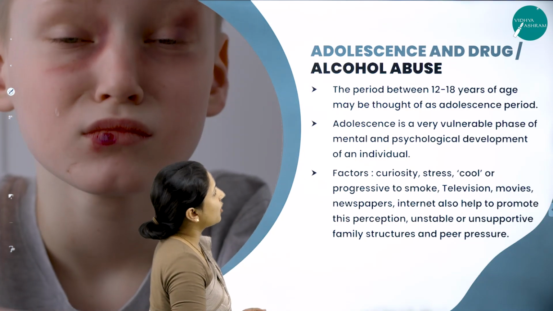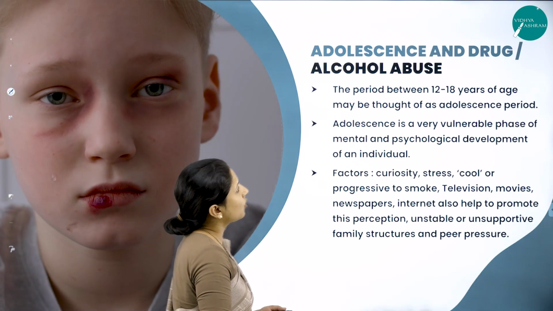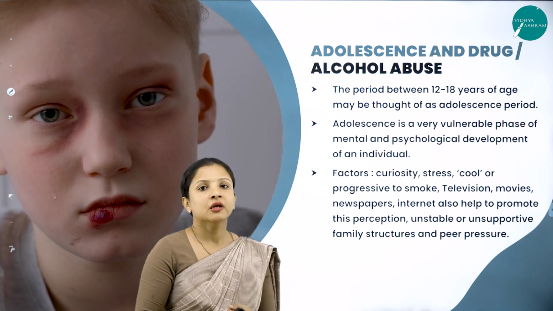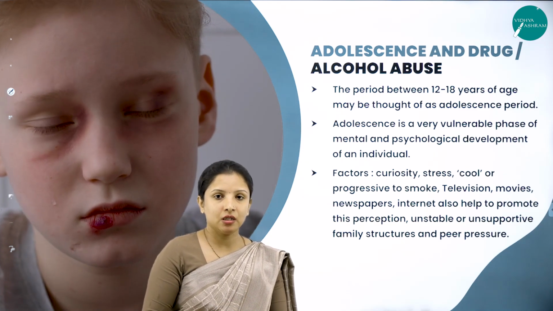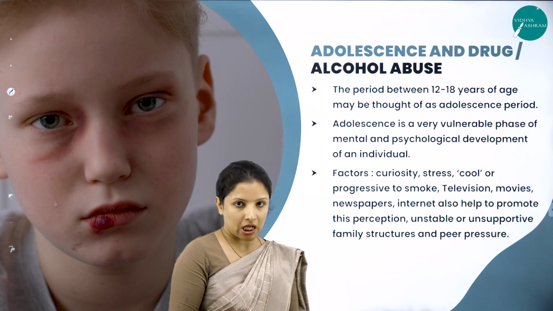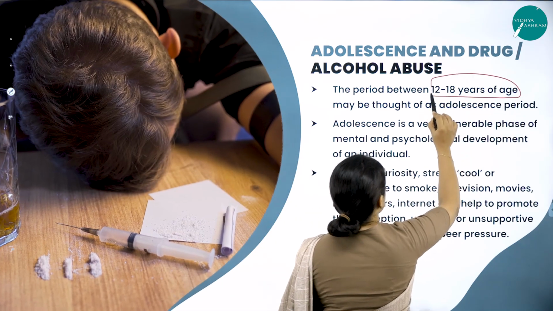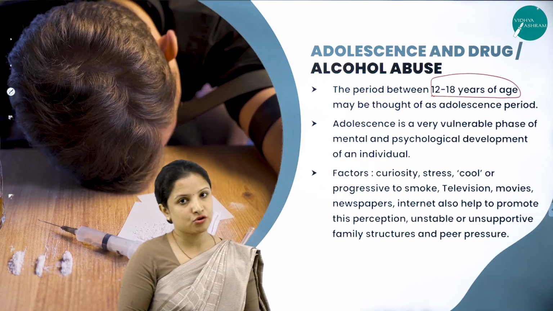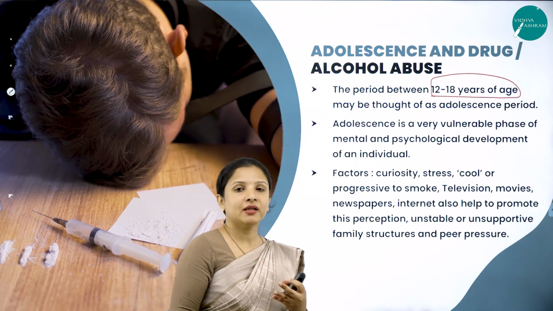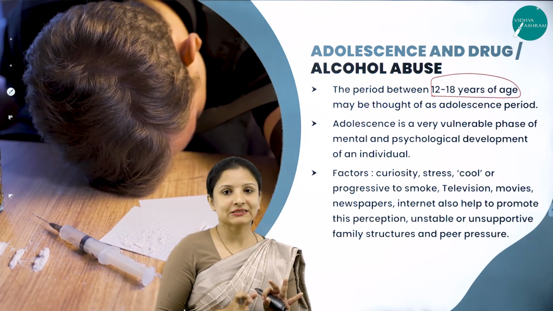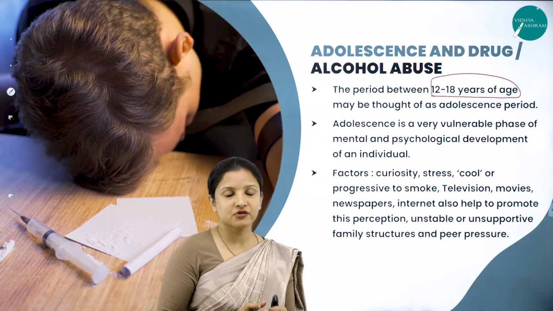So next we'll talk about adolescence and drug or alcohol abuse. Usually people who are of adolescent age, so adolescence means 12 to 18 years of age, are neither completely mature nor completely kids. They are in an incomplete stage wherein they are always in confusion.